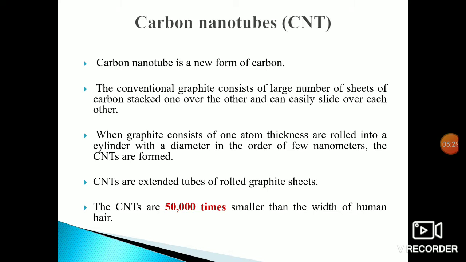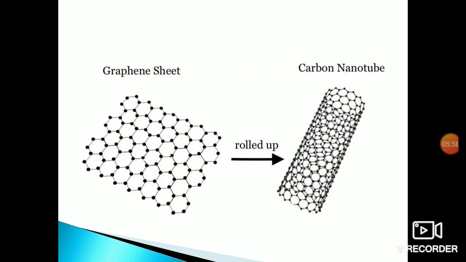The CNTs are extended tubes of rolled graphite sheet. The carbon nanotubes are 50,000 times smaller than the width of the human hair. That is the important point: 50,000 times smaller than the width of the human hair. See the figure of the graphite sheet. The graphite sheet is rolled up to convert it into a carbon nanotube. This is the figure of the carbon nanotube.